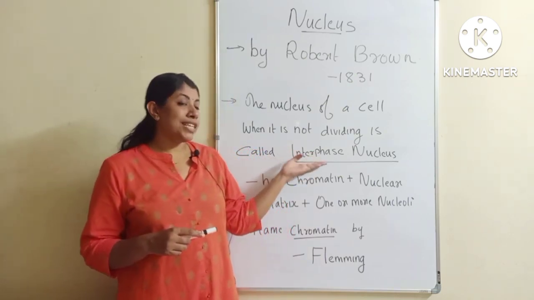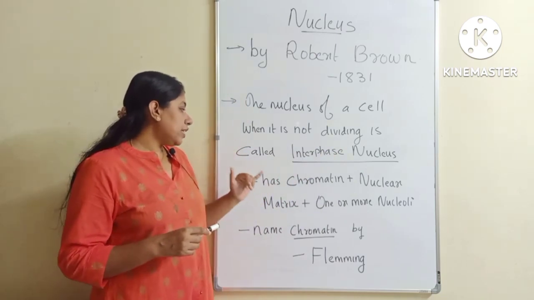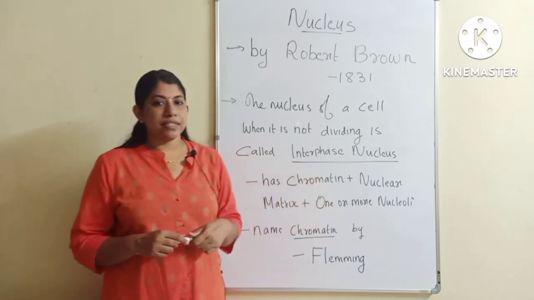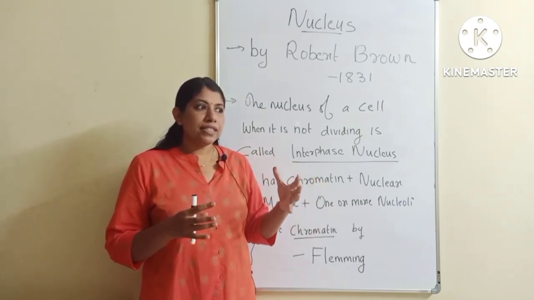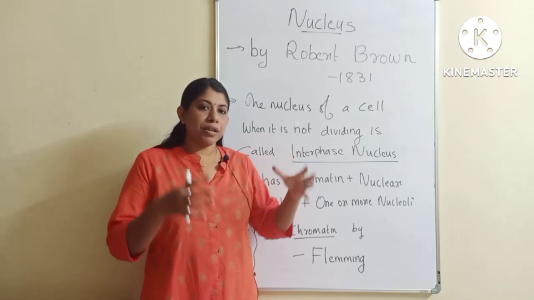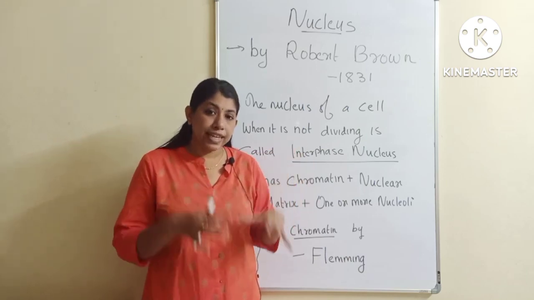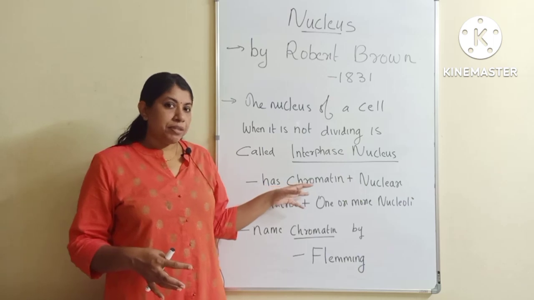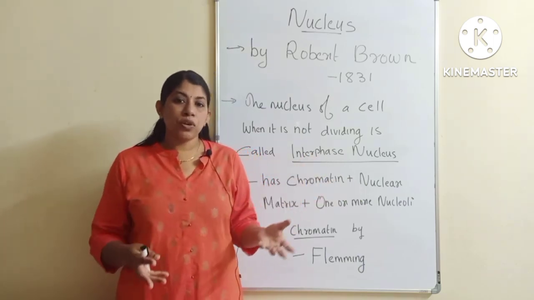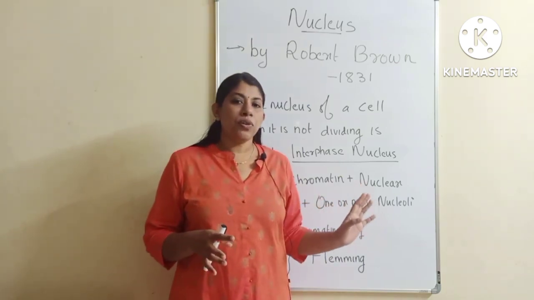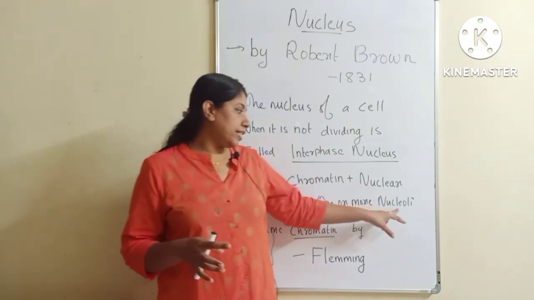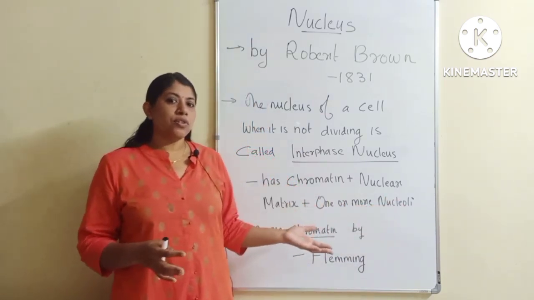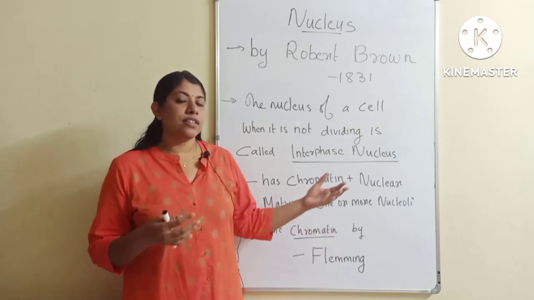So it is very important, the term interphase nucleus, and this interphase nucleus has chromatin, nuclear matrix and one or more nucleoli present inside that. So we have while discussing the cell, we said that inside the cell there is cytoplasm, and in that cytoplasm there is nucleus. Like that, inside this interphase nucleus we can see chromatin fibers, then nuclear matrix or nucleoplasm and one or more nucleoli. So in singular we say this as nucleolus. If it is plural we will say it as nucleoli. Okay, so there can be nucleolus or if it is more than one then it is nucleoli.